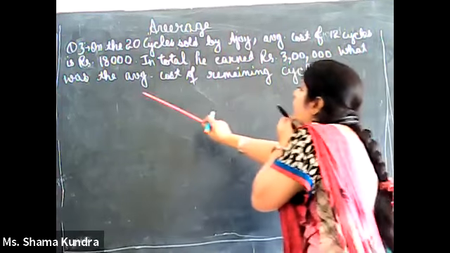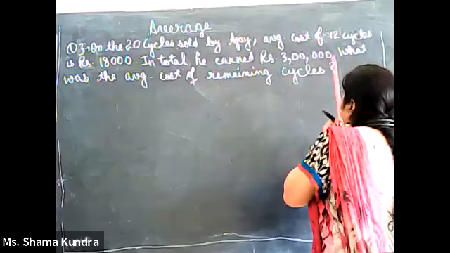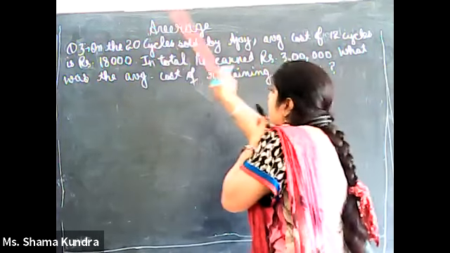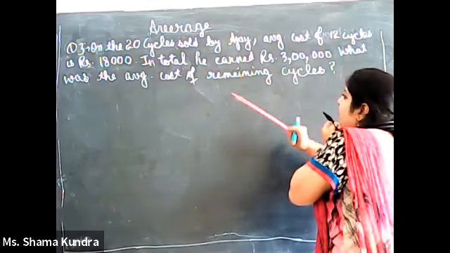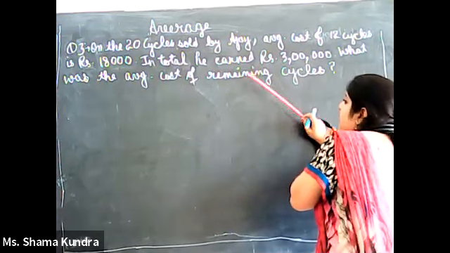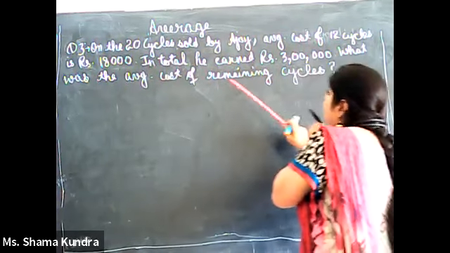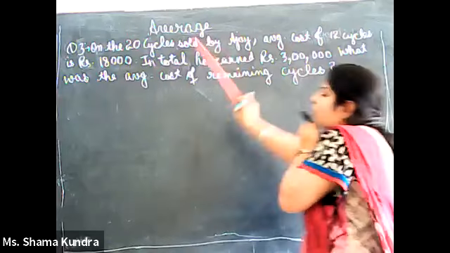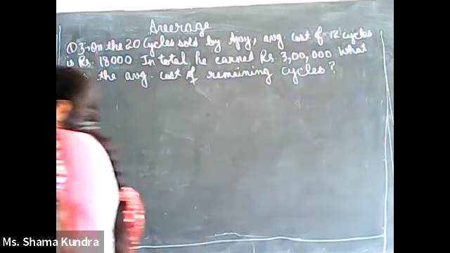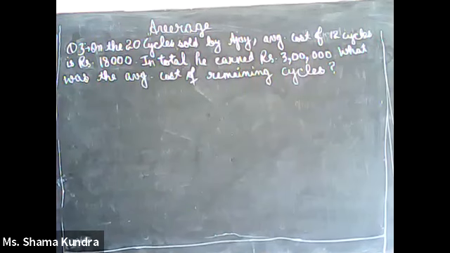What was the average cost of the remaining cycles? Out of 20 cycles, first he sold 12 cycles and 8 will be the remaining cycles, and we have to find the average cost of the remaining 8 cycles, as the average cost of 12 cycles is already given to us.